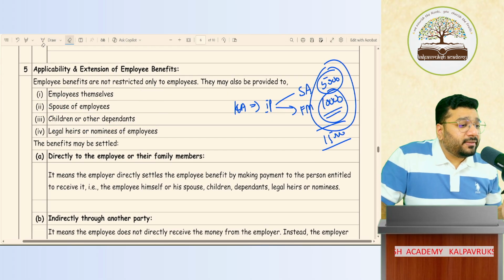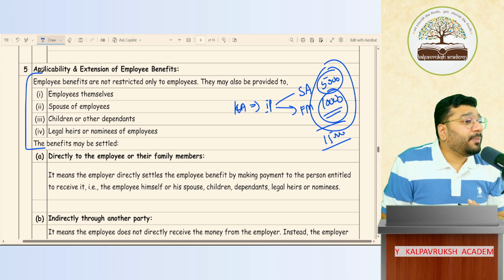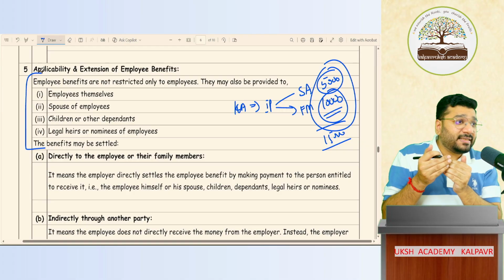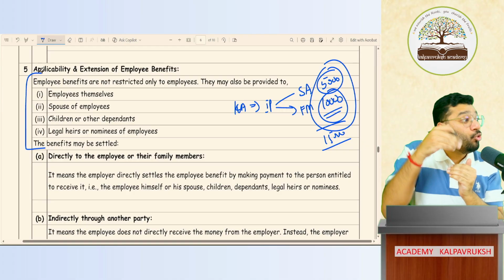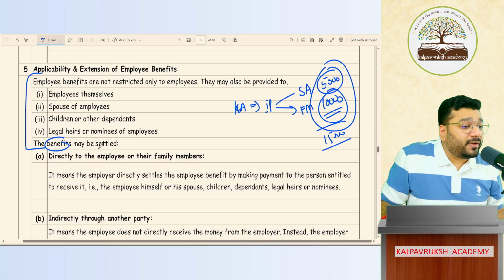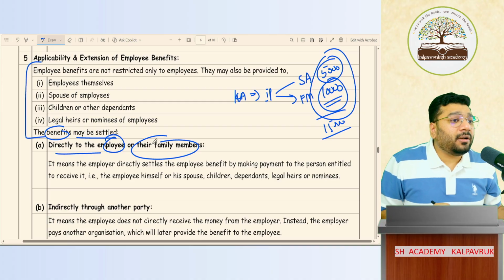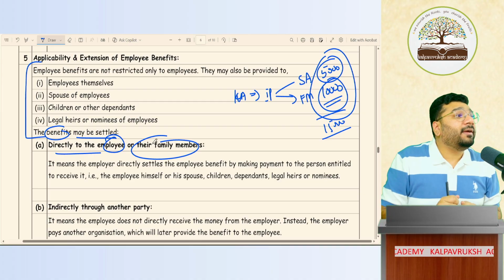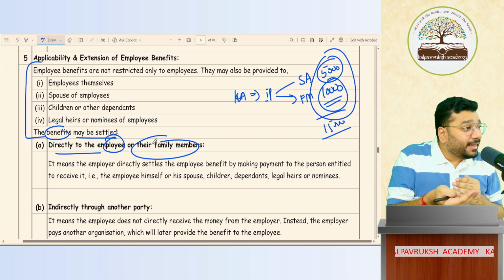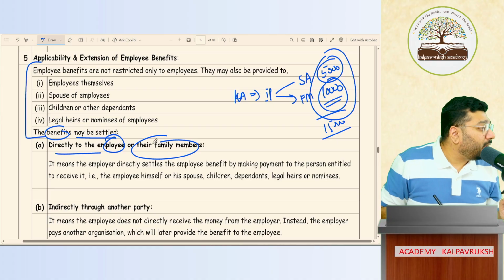So the first point, this particular section talks about who all is covered for the purpose of employee benefit. Now, the next point I'm going to talk about is, this employee benefit is there, like gratuity. To whom all we can pay, that we are going to discuss. The benefits, which is employee benefits, may be settled directly to employee or their family members. Got it? Not got it? If I give to only employee, is that called as employee benefit? No. If you give to the family members also, still that will be called as employee benefit only. Got it? Not got it?